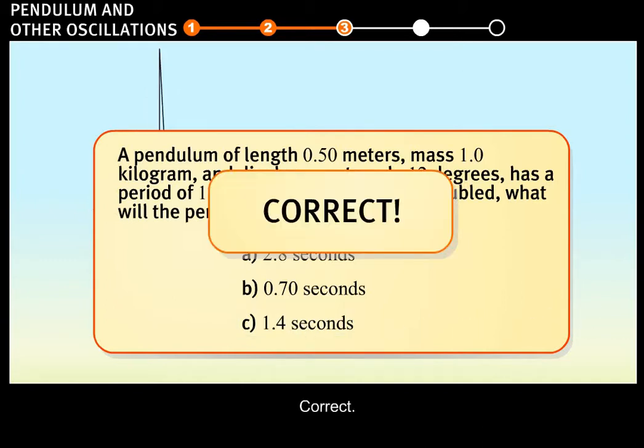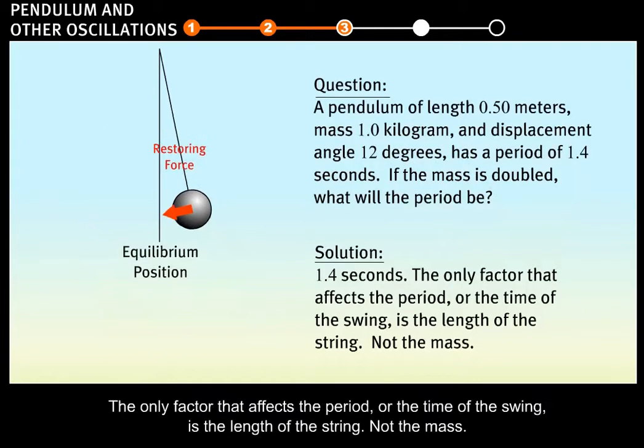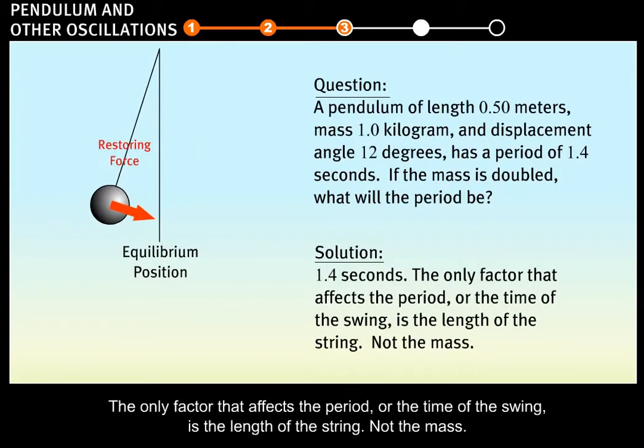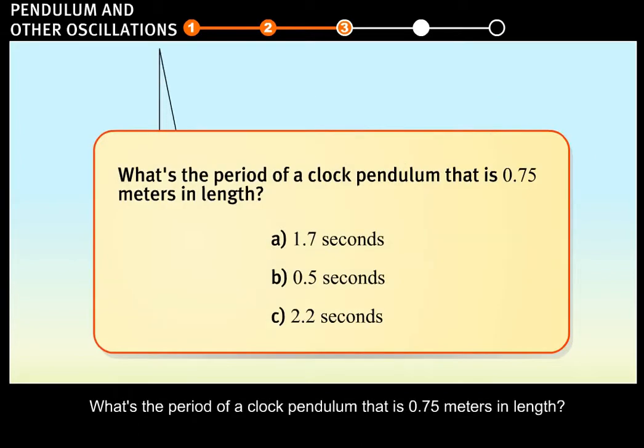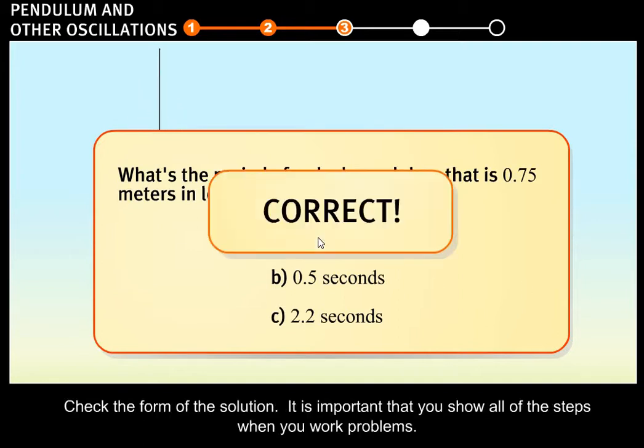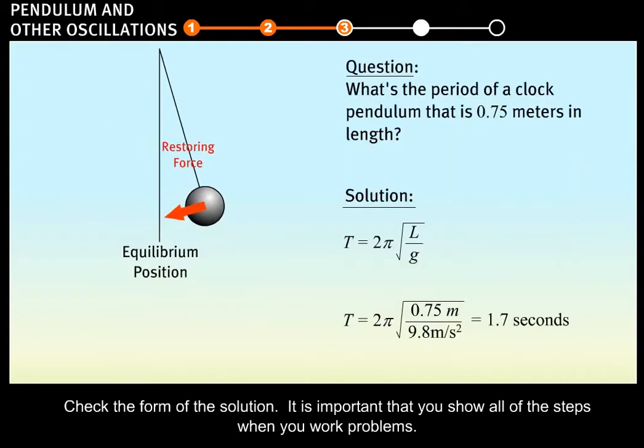Correct. The only factor that affects the period, or the time of the swing, is the length of the string, not the mass. What's the period of a clock pendulum that is 0.75 meters in length? Correct. Check the form of the solution. It is important that you show all of the steps when you work problems.